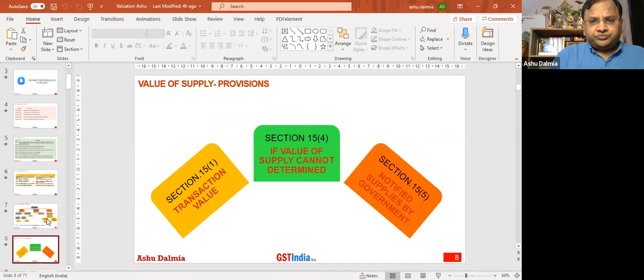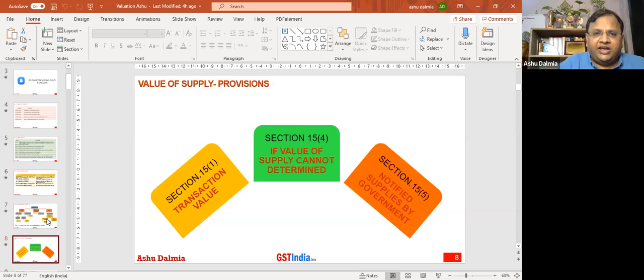So basically, first what we have to understand, as we discussed in the first class, is that everything should be rooted through constitutional provisions, then based on the act it should be there, and on that basis we have to study the rules. For the purpose of valuation, basic 3 rules are there. Section 15 subsection 1, where it says transaction value is the taxable value, and on what conditions. And section 15 subsection 4, which says if the value cannot be determined in terms of section 15.1, then the value will be determined as per section 15.4.